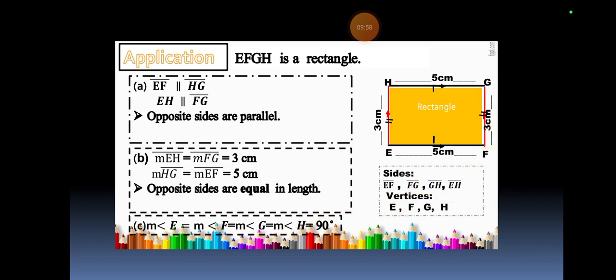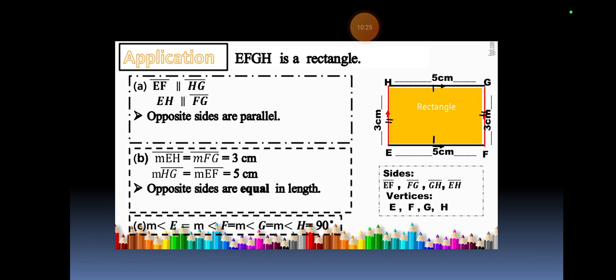Measurement of EH equals measurement of FG equals 3 centimeter, and measurement of HG equals measurement of EF equals 5 centimeter. So your length and width are different, and length is always bigger than the width. That's obvious. Opposite sides are equal in length. Here all sides are not equal. All sides are always equal in a square, but in a rectangle opposite sides are equal in length.